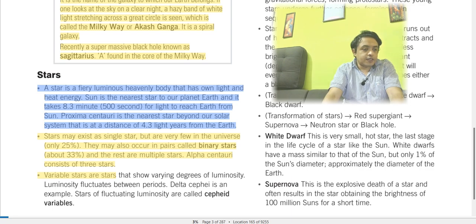Luminosity fluctuates between periods. Delta Cephei is an example. Stars of fluctuating luminosity are called Cepheid variables, right? The stars which have this fluctuating luminosity, we sometimes see twinkling. So these are called Cepheid variables, right?